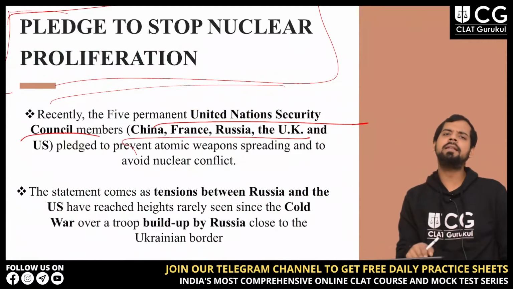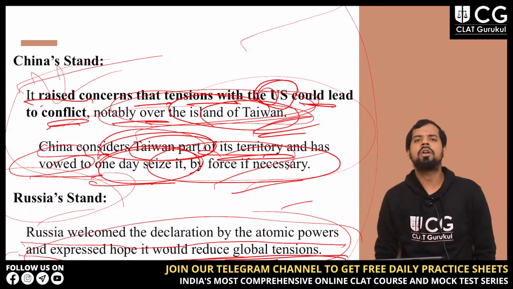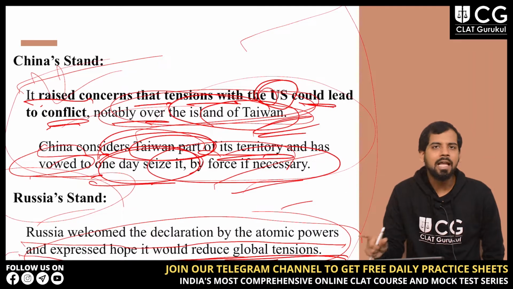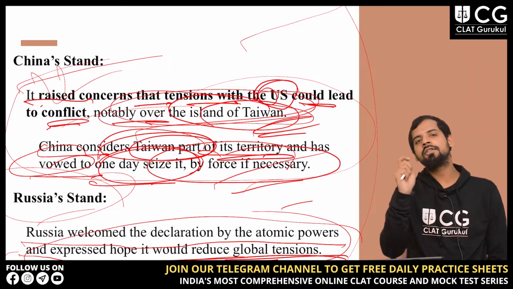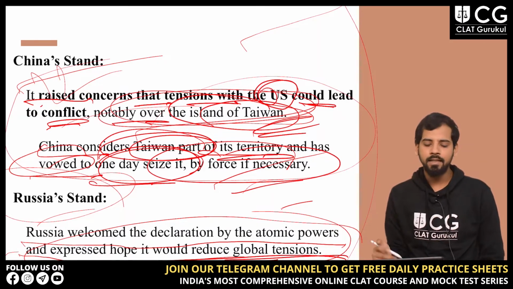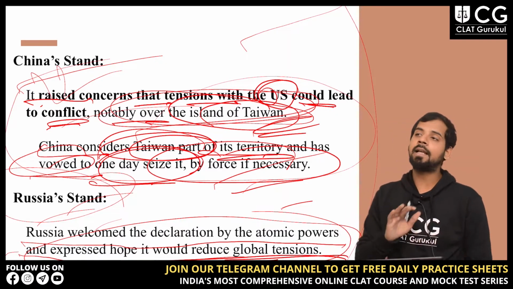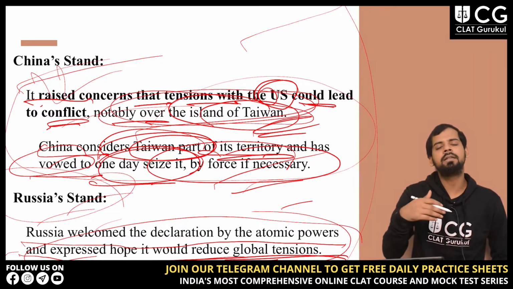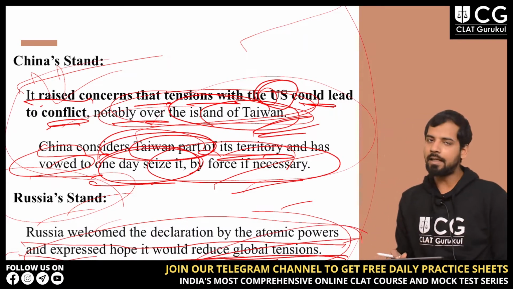So these 5 countries have pledged, and then they are taking stands on why. China is saying that we have pledged because the tensions with the US will again rise over the island of Taiwan. In the case of Taiwan, China says that we want to seize that property even by force if necessary. Then Russia says that the declaration has been welcomed by Russia, by the atomic powers, and they express hope that it would eventually reduce global tensions.